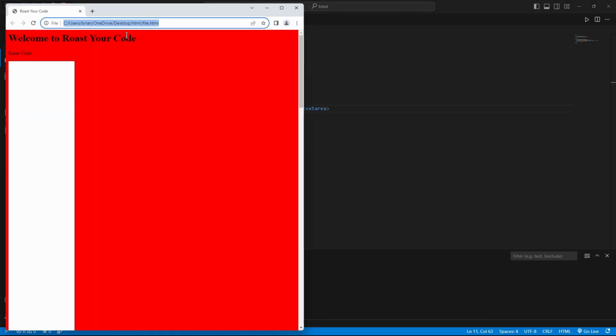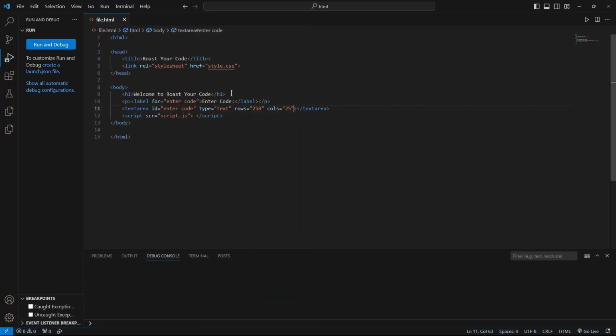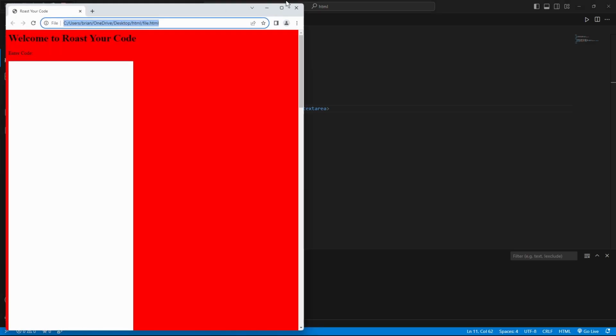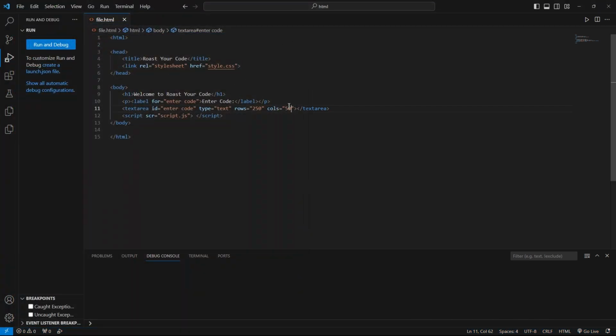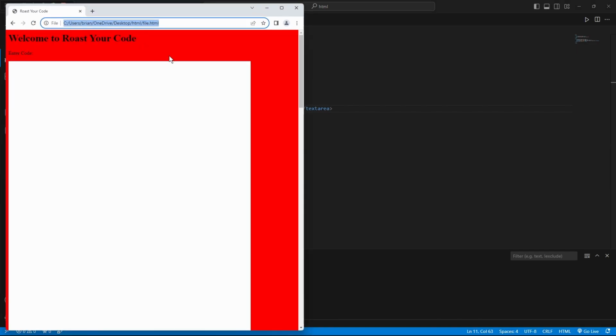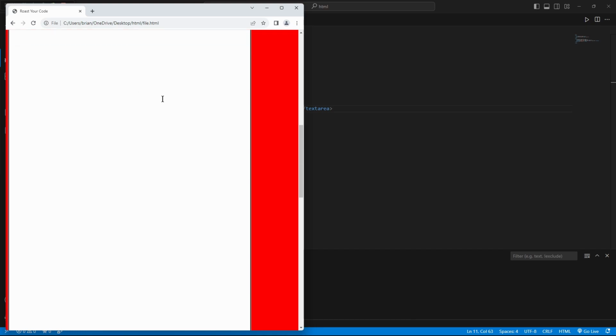Sorry. That's way too thin, though. Okay, fine. I'll do 50. I didn't know it would be that thin. Yeah, that's still too thin. Okay, I'm doing 100. Fine. I don't know why I didn't just do 100. Probably because it wasn't working before. Okay, this should be perfect. There you go. That seems good.